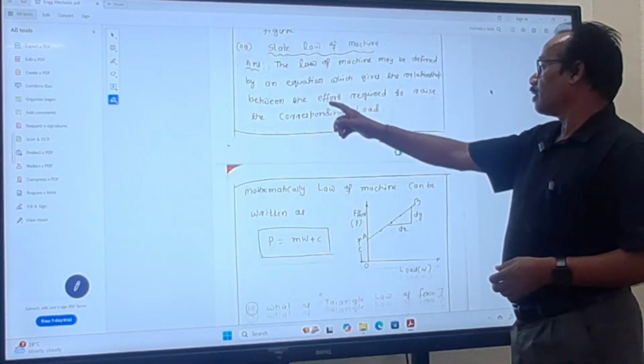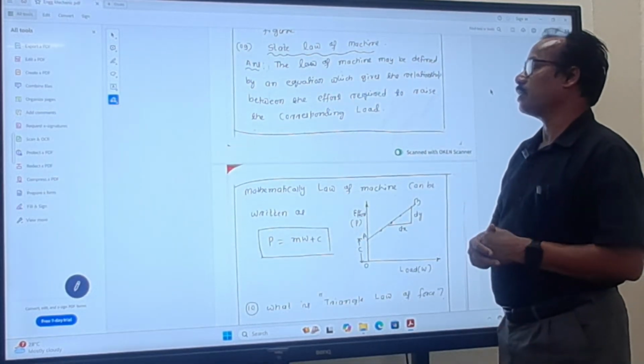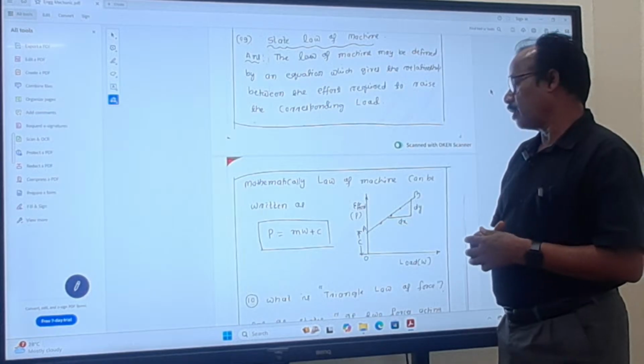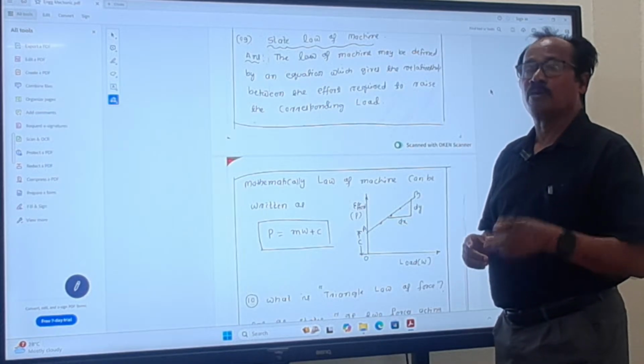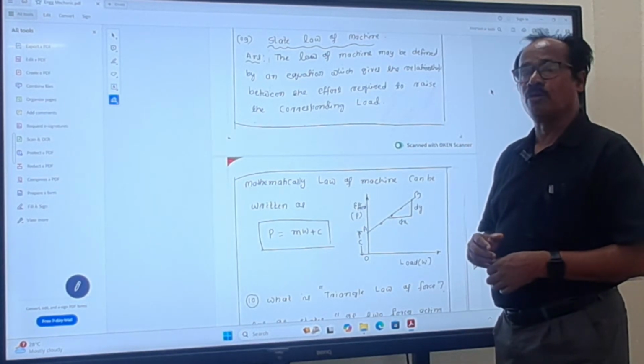Then, state the law of machine. Actually, you know that the law of machine is given by the formula P is equal to mW plus C.